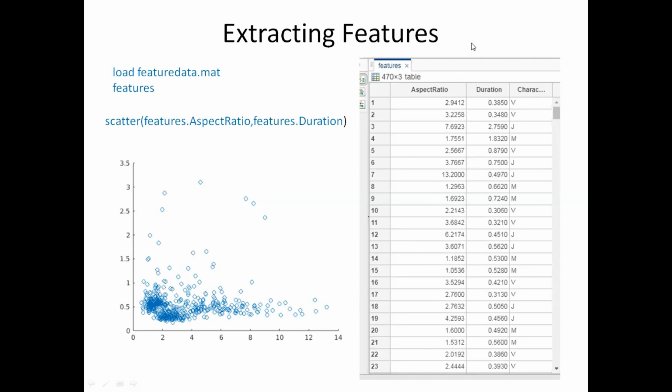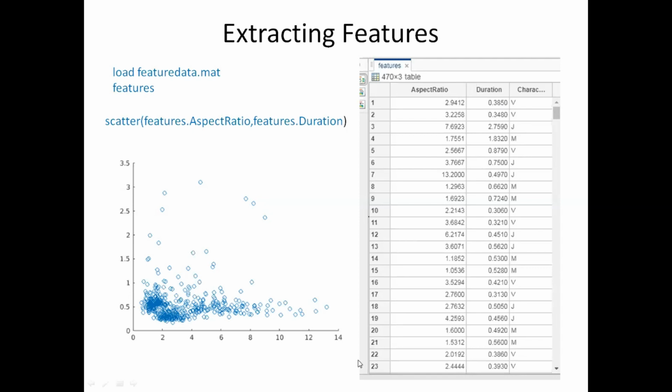Following a similar procedure, it has been done for different letters written by different people. That is why you can see the variation in data. Every character is written by multiple people, and when different people write, there will be a variation in the way each person writes. For every such entry, the aspect ratio and the duration is calculated, and that data is available in this feature data.mat. You can see that displayed here.